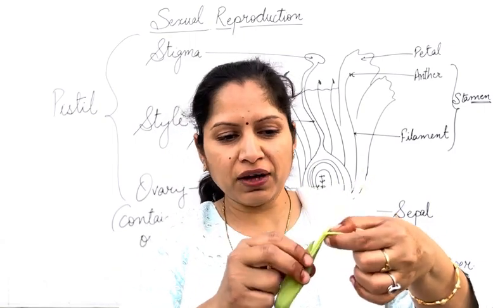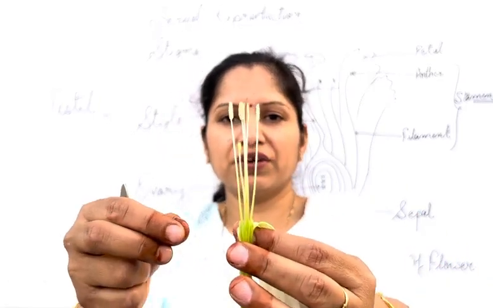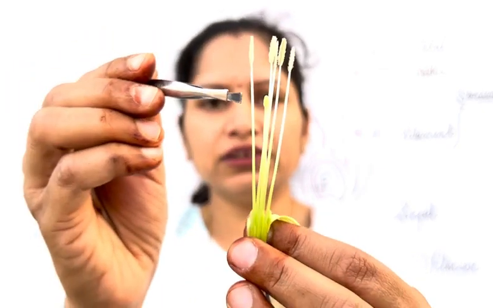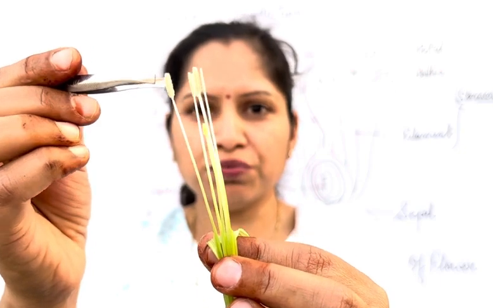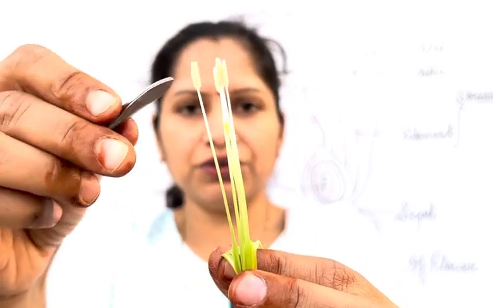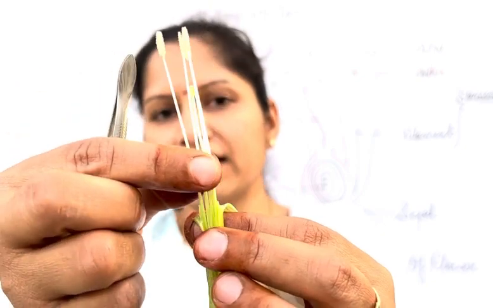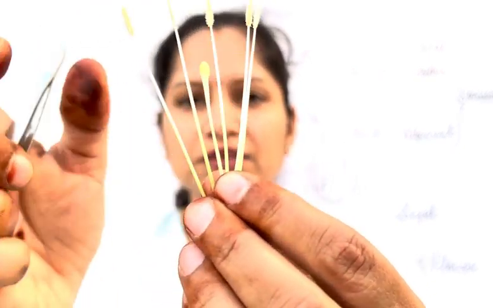So it's the one that we see in the diagram now. Here you can see that many structures are there. This is the filament, and this is the topmost part, that is the anther. Here you can see the anther, and it is connected to the filament, and a single structure you can see here, that is the stigma.